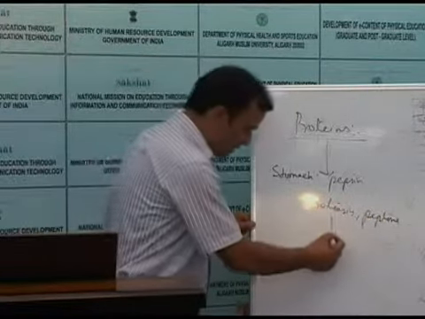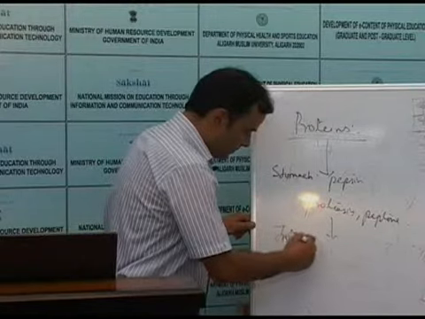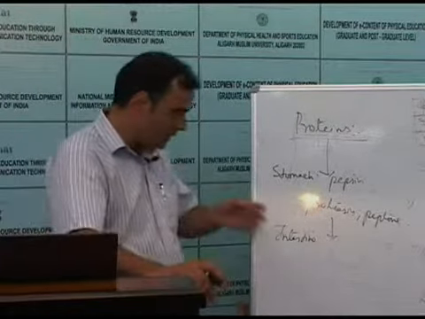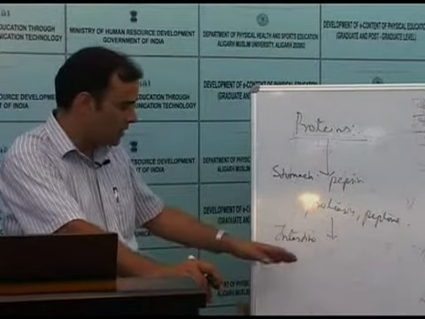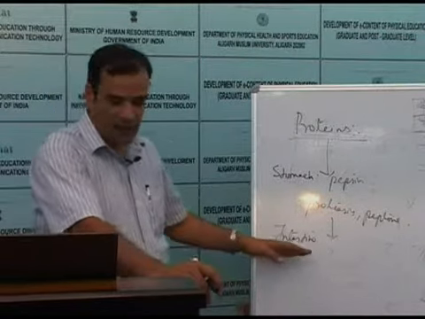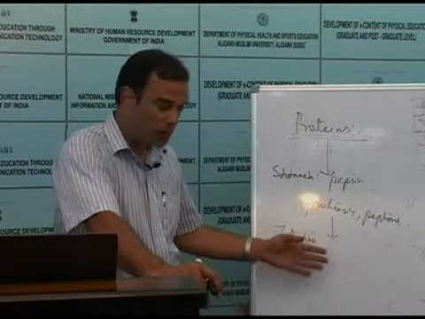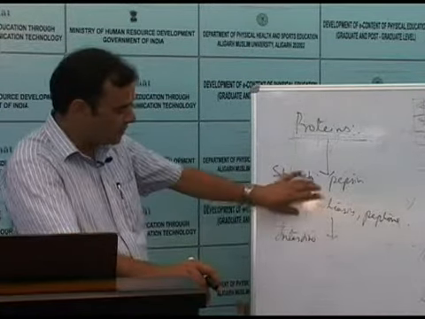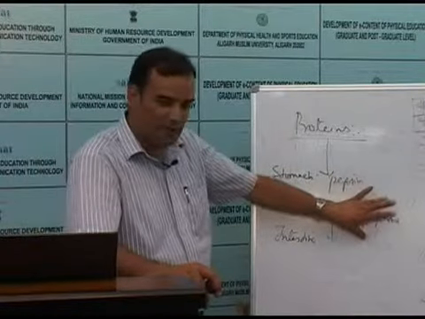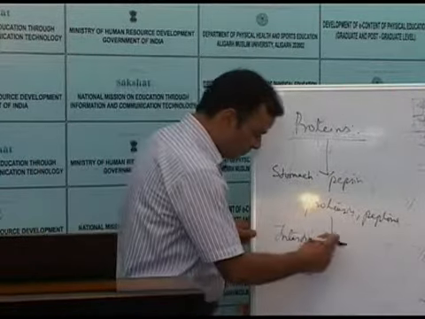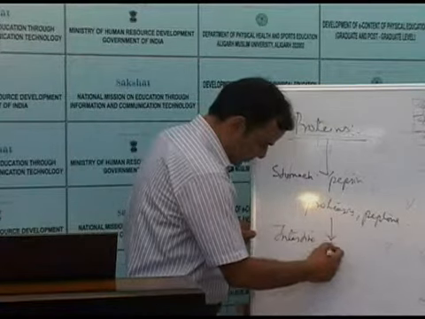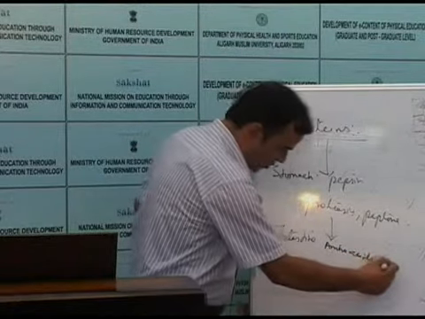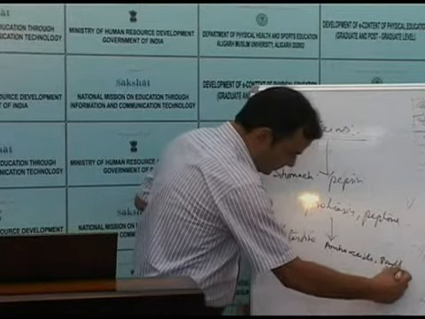Now, after the stomach, in the intestine, the pancreatic enzymes are secreted. Various proteolytic enzymes, that is the protein digesting enzymes, are secreted. These are trypsin, chymotrypsin, carboxypeptidase, and so on. Now these pancreatic enzymes act upon the proteoses and the peptones and convert them into amino acids and small polypeptides.